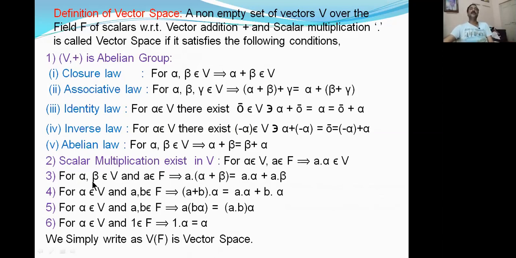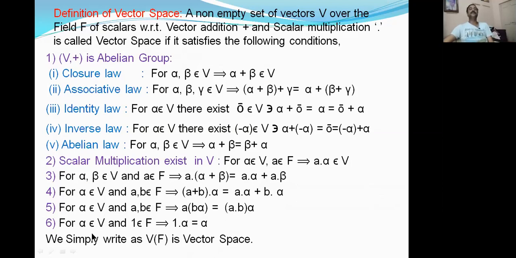Third one. For alpha comma beta belongs to V, for two vectors alpha comma beta belongs to V and single scalar A belongs to F, A into alpha plus beta is equal to A alpha plus A beta. Fourth one. For alpha belongs to V, single vector, and two scalars A comma B in F, A plus B into alpha is equal to A alpha plus B alpha. Fifth one. For alpha belongs to V and A comma B belongs to F, A into B alpha is equal to AB into alpha.